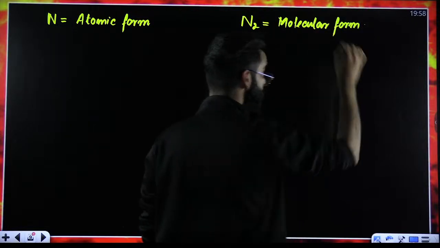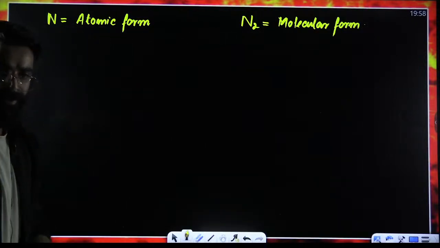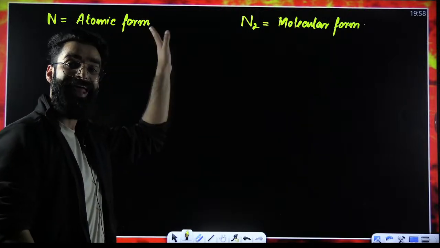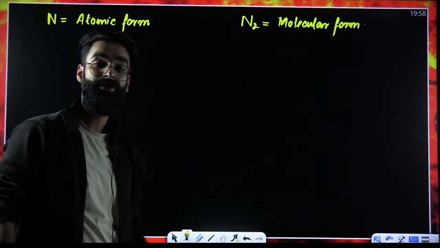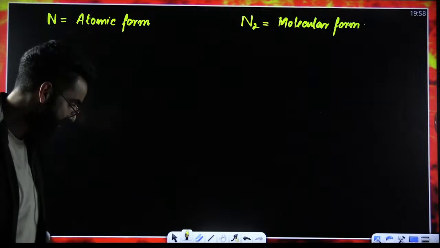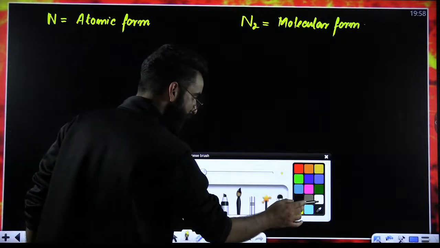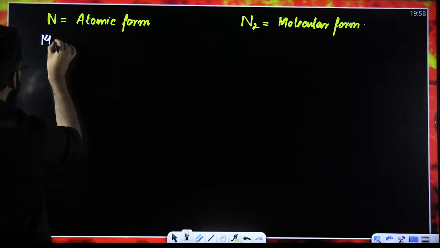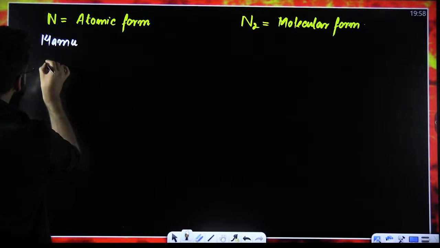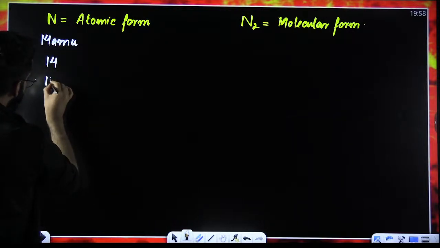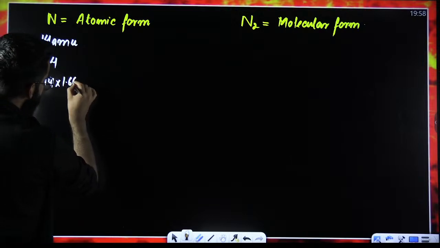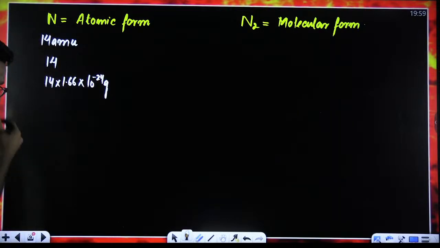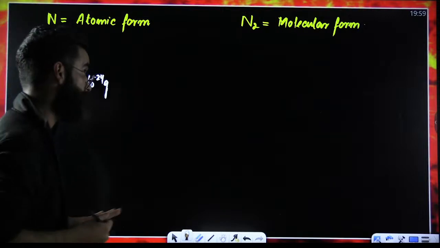I took the same nitrogen in which form? In molecular form. Now, there are a few things which I am going to write related to N and N2. Try to understand and grasp all the things which I'm going to tell you now. The first thing which I'm going to write is 14 AMU. Second term, only and only 14. Third term, 14 multiplied by 1.66 into 10 raised to the power minus 24 grams. Three terms I wrote related to N.